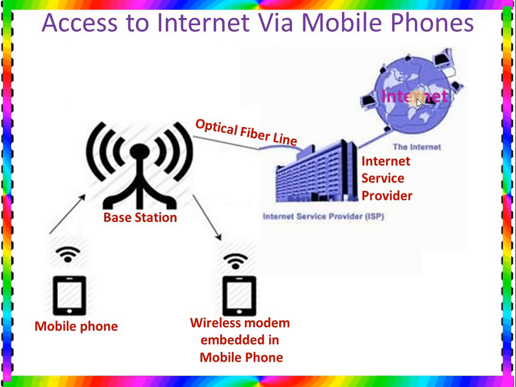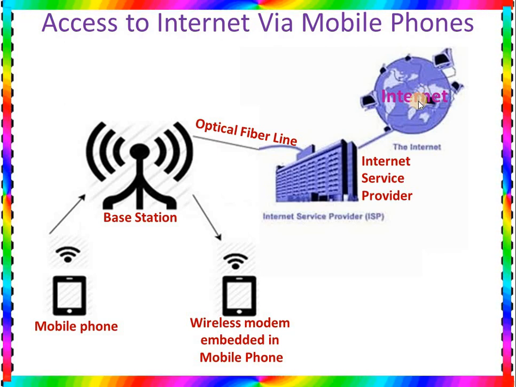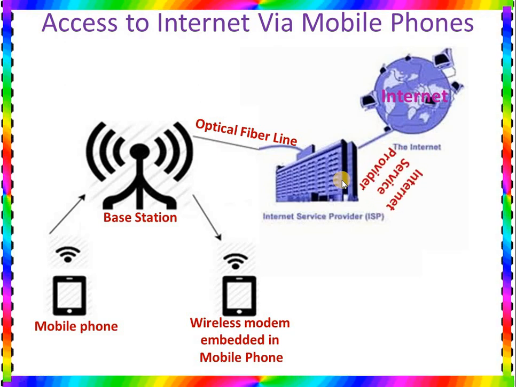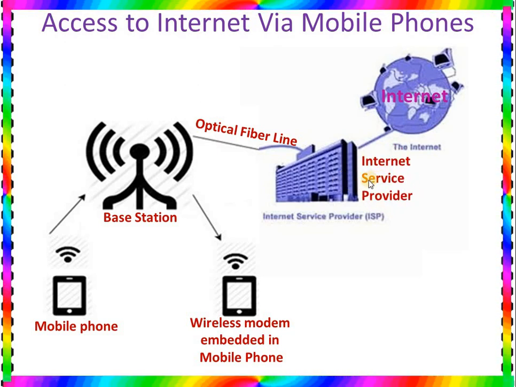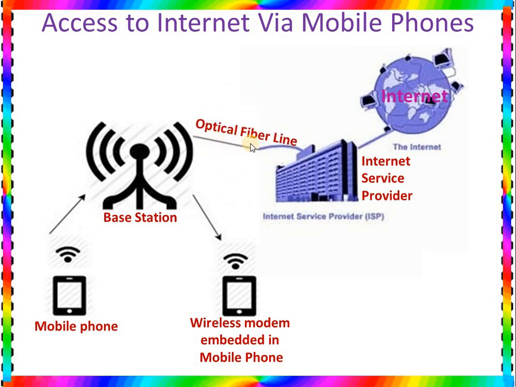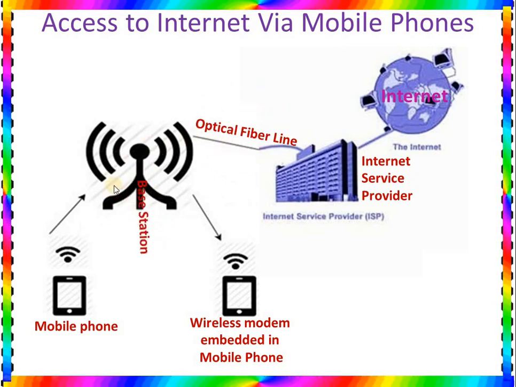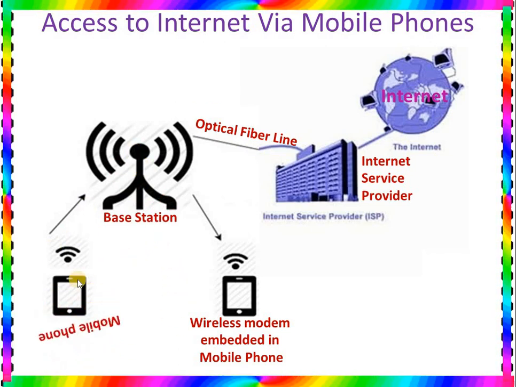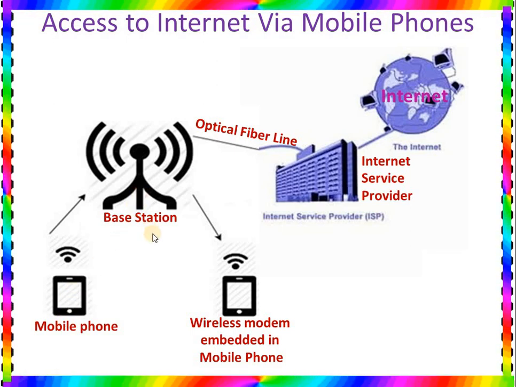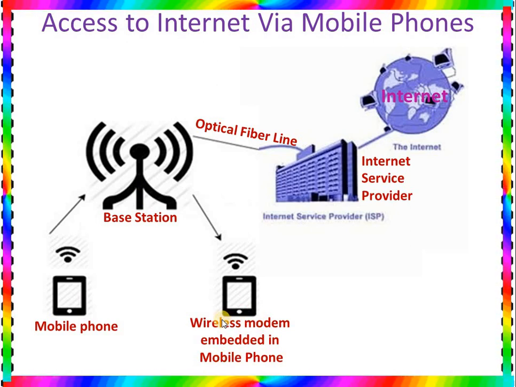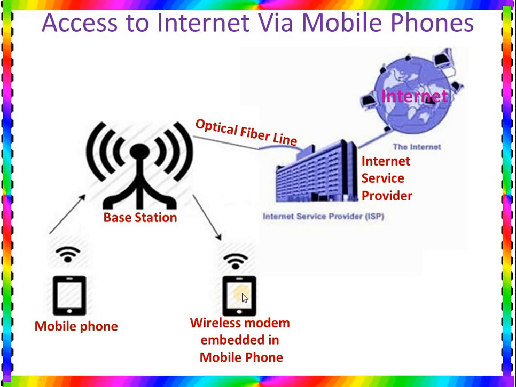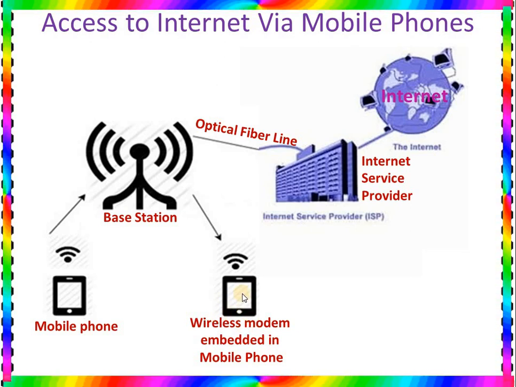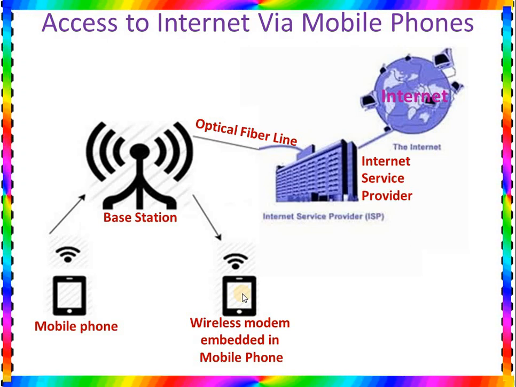If we talk in the reverse way, the internet is connected with the internet service provider, that is the mobile service provider company. The internet service provider is connected with optical fiber to the base stations. The base station is connecting with many mobile phones wirelessly. So here the mobile phones are connected to the base station. The mobile phones have a modem, called a wireless modem, embedded inside the mobile phone. About the modem we will learn a little bit later. Right now we are just talking about how we can access the internet by using mobile phones.